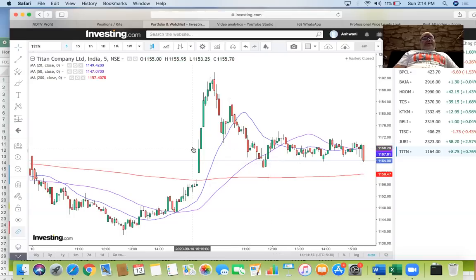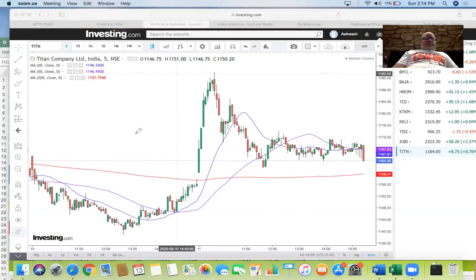So just have this thumb rule that if we are near the 200, we are looking to buy. If we are away from the 200, we are looking to take the other side. Okay.